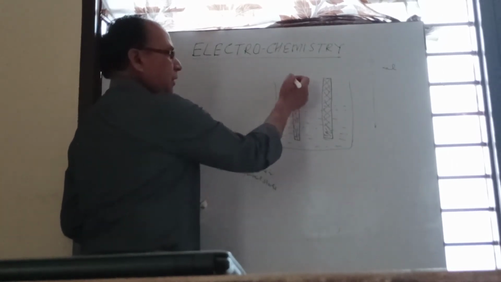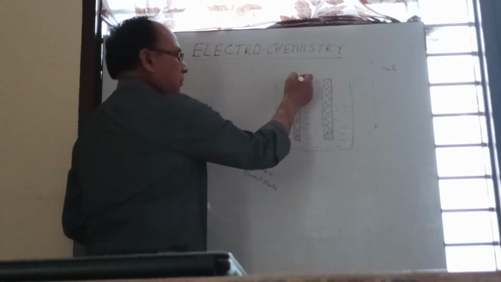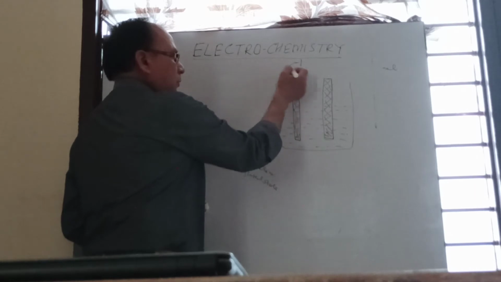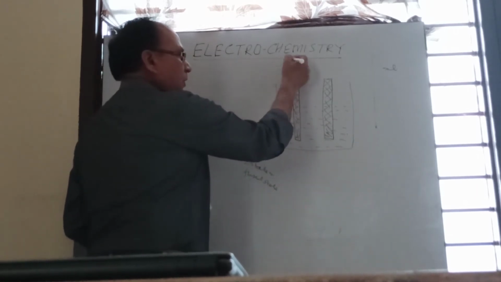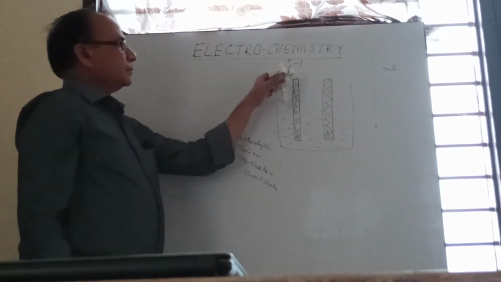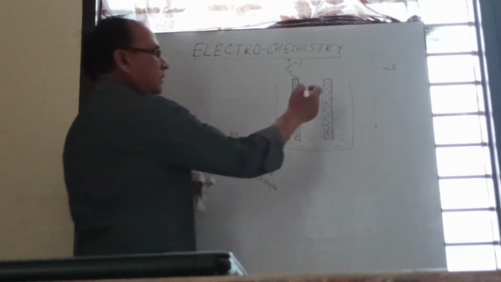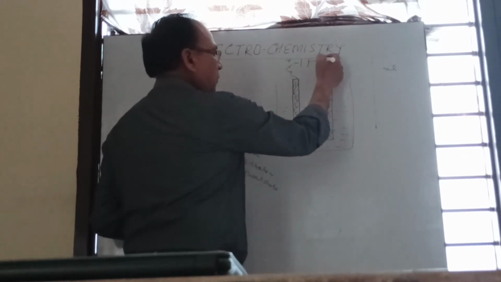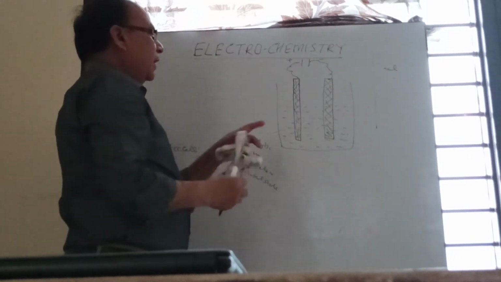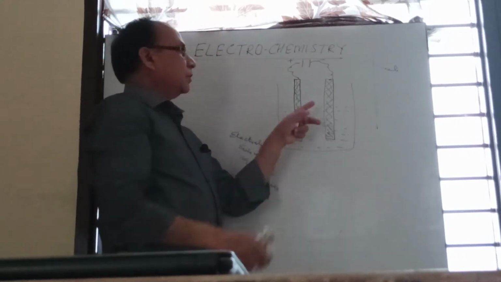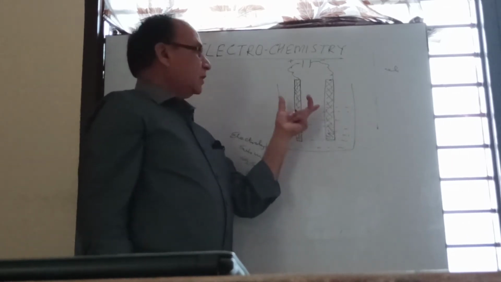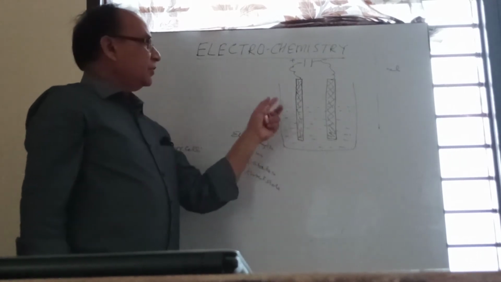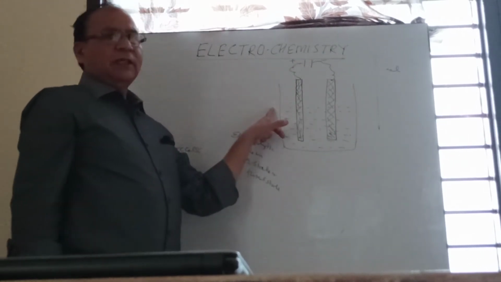These electrodes are connected to the positive or negative terminal of a battery. The electrode connected to the positive terminal of the battery is known as the anode, and the other electrode, connected to the negative terminal of the battery, is known as the cathode. As shown, these electrodes are dipped in the electrolytic solution. This complete arrangement is known as an electrolytic cell.